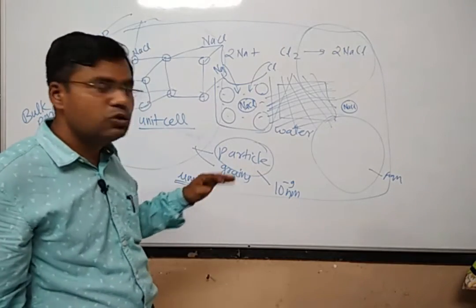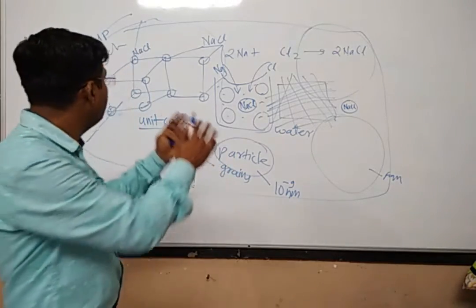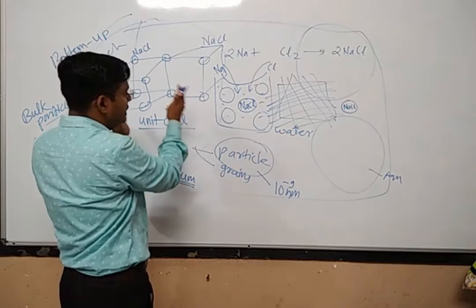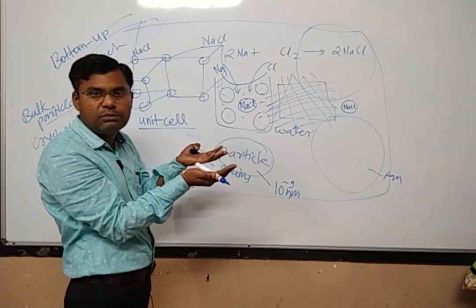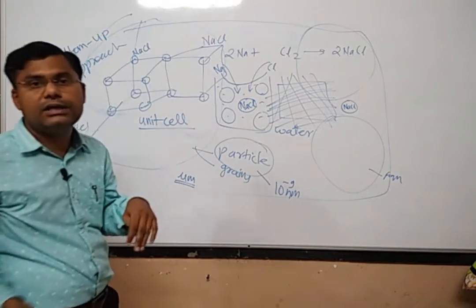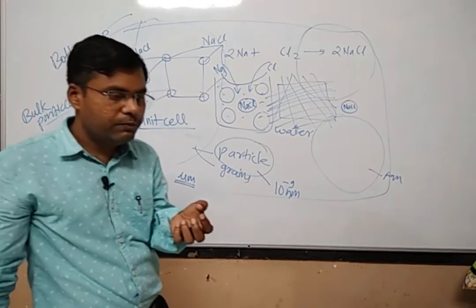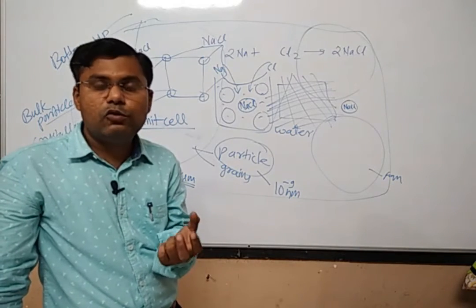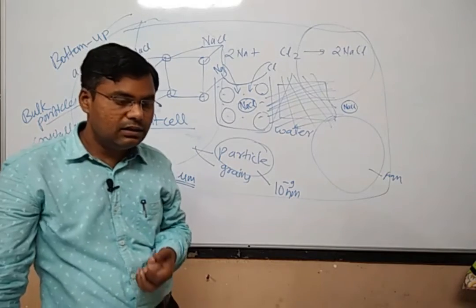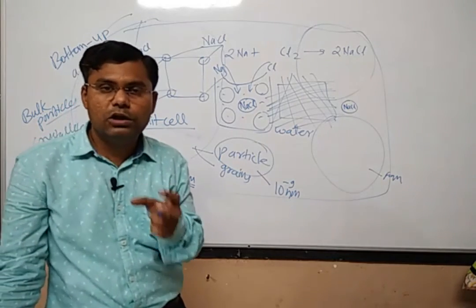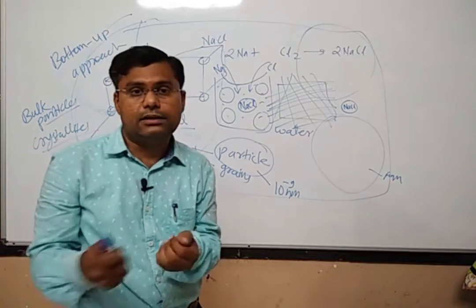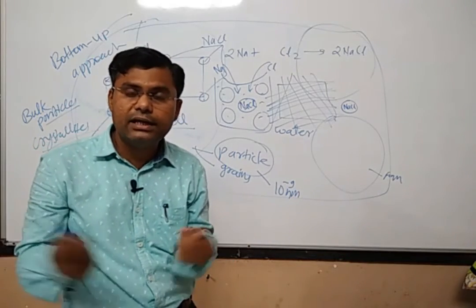In order to do that, you have to encapsulate the particle. After achieving the nano range dimension, you encapsulate the particle with some other polymer or agent. Such agents are called capping agents. If you want to manufacture a gold nanoparticle, the tendency of the gold atoms is that they aggregate, they form aggregation.